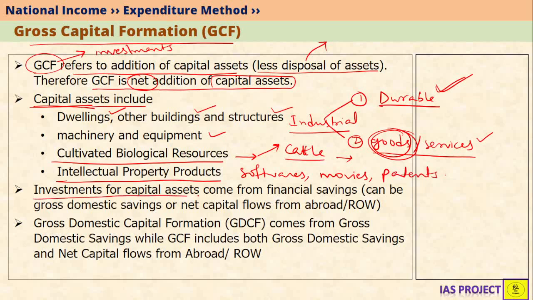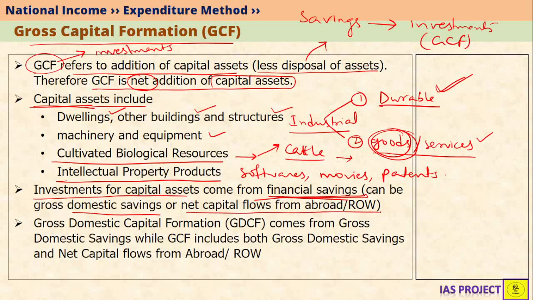Investments for capital assets come from financial savings. We know savings go towards investments, and investments is nothing but GCF, gross capital formation. So investment for capital assets comes from savings. These savings can be domestic savings or they can be net capital flows from abroad or rest of the world.